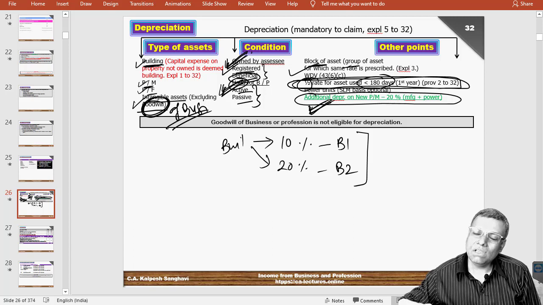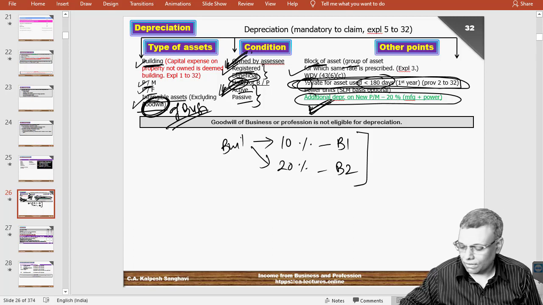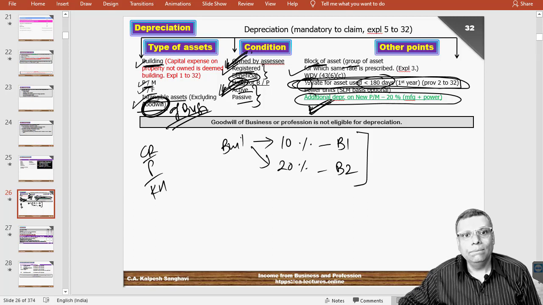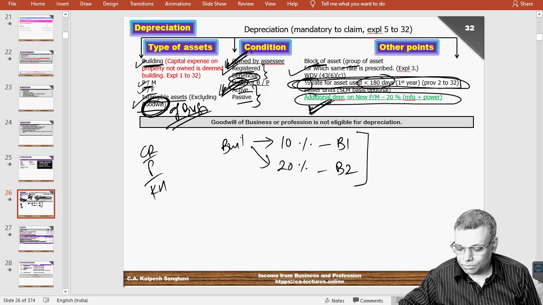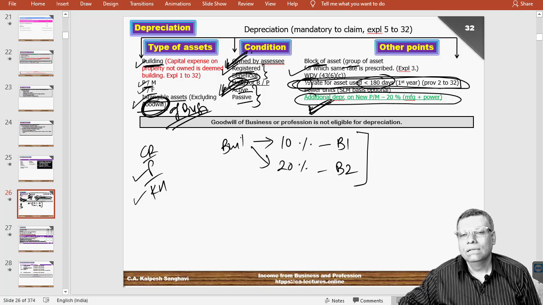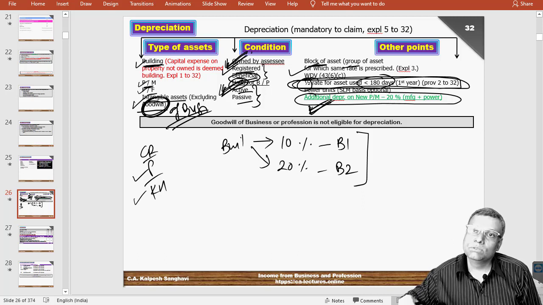However, let me tell you logically, for example, you may say copyright, patents, know-how. These are all types of the intangible asset which is defined, and it is going to exclude the goodwill of the business. But logically, this patent is one type of goodwill only. Know-how is one type of goodwill only. Logically, all these intangible assets are one type of goodwill only. But the goodwill of the business is specifically not allowed. I repeat, specifically not allowed for the purpose of depreciation.